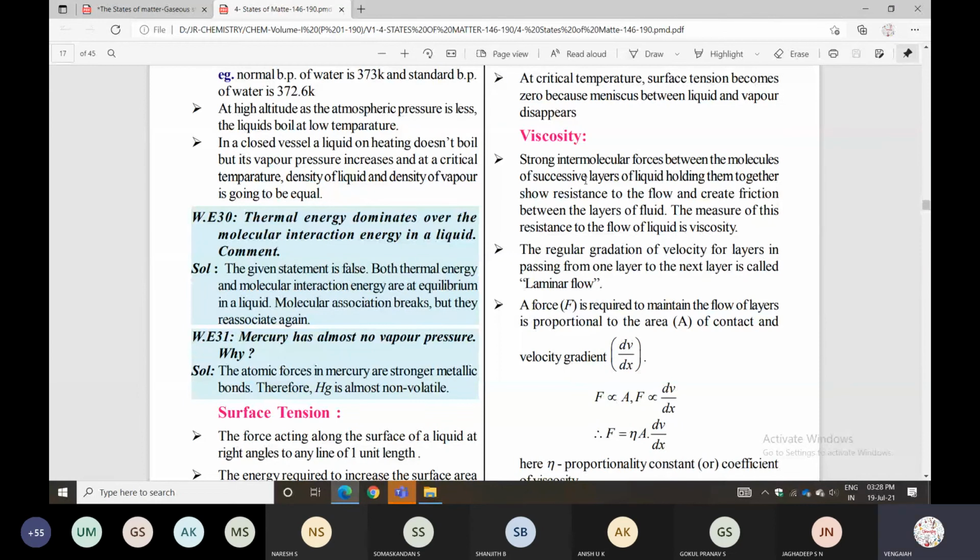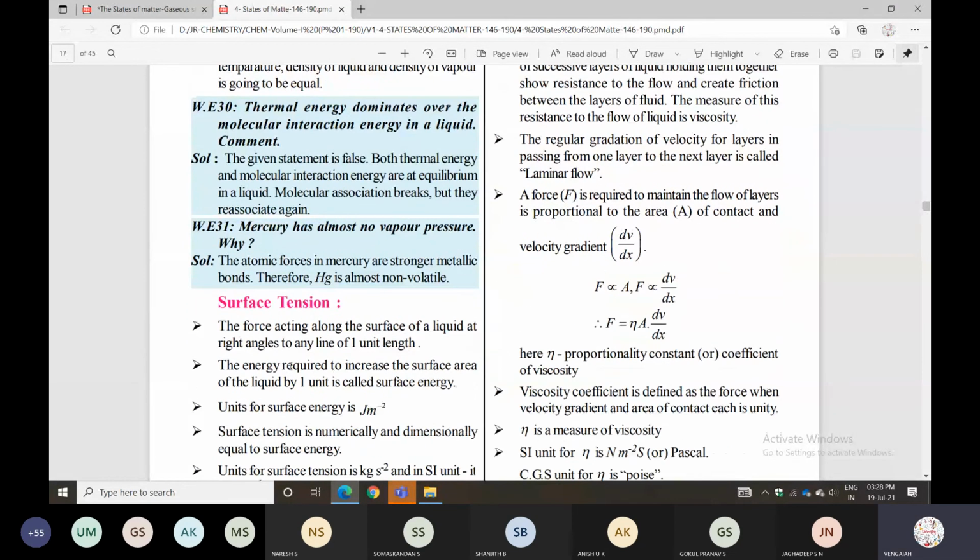Next point, surface tension. The force acting along the surface of the liquid.